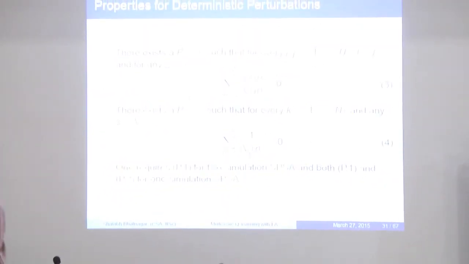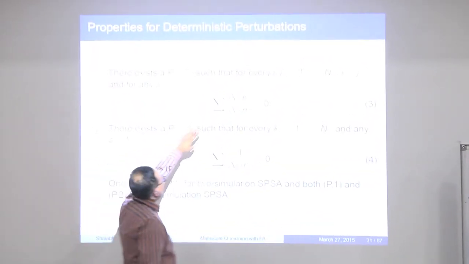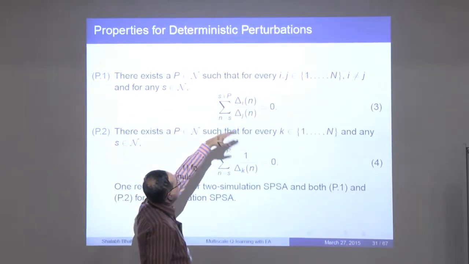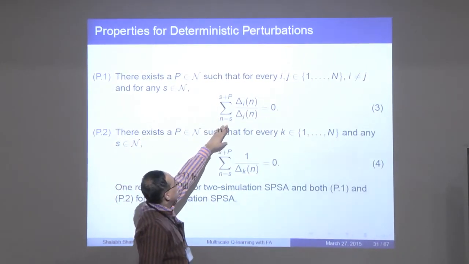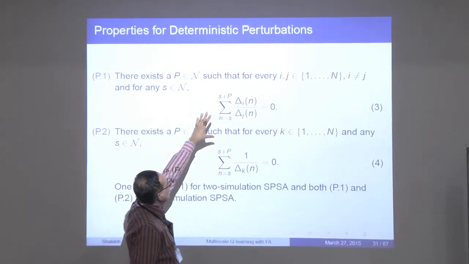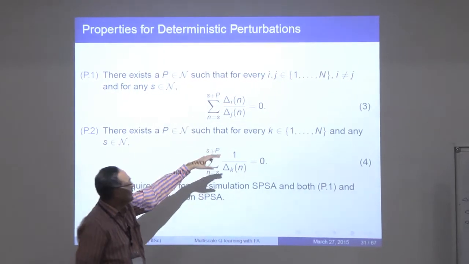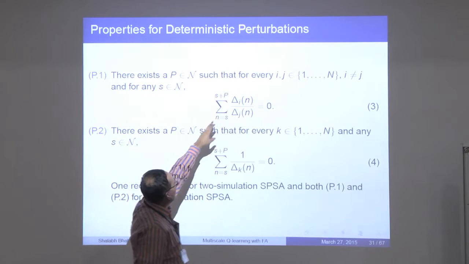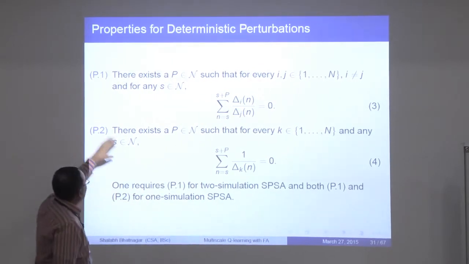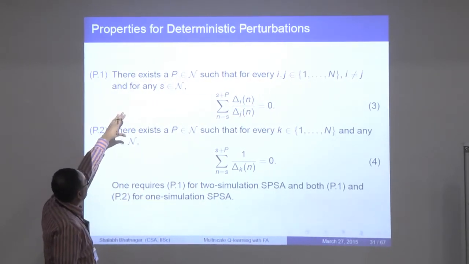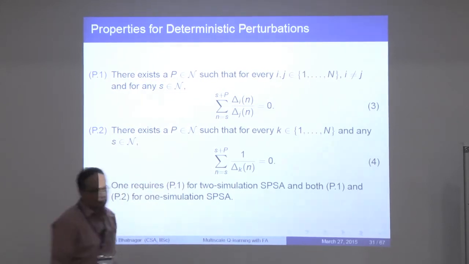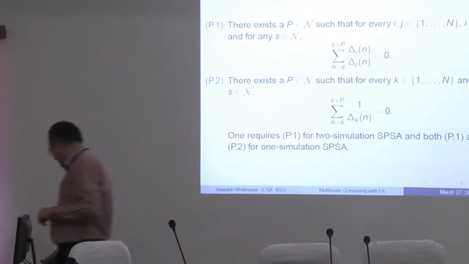So this is what I want. I want these sequences to satisfy the property that there should exist a P, such that if I start from any S and sum all of the P subsequent elements, this quantity should be 0 in the case of 2 simulation algorithms. And for 1 simulation, I don't just need this, I need this as well. So I need both P1 and P2.